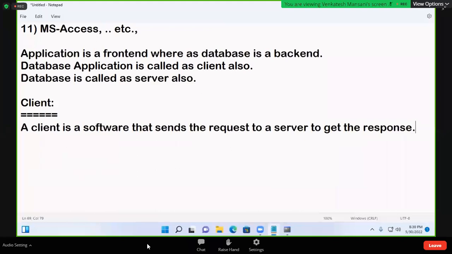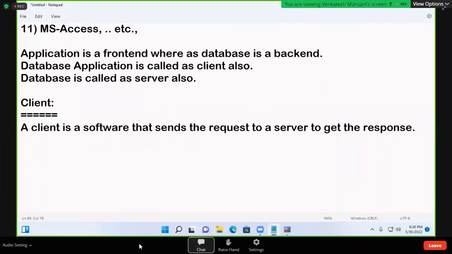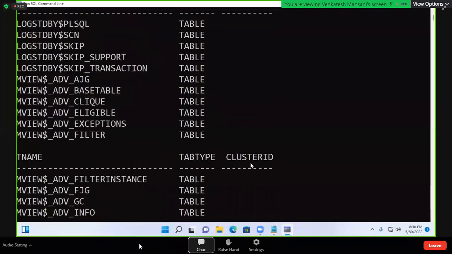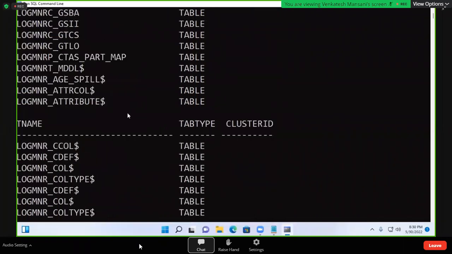So any software that is sending a request to get the response, that software is called client. Client means it is not a computer. Suppose here you observe, I send one request: select star from tab. My request passed. We got a response. So it is nothing but client.